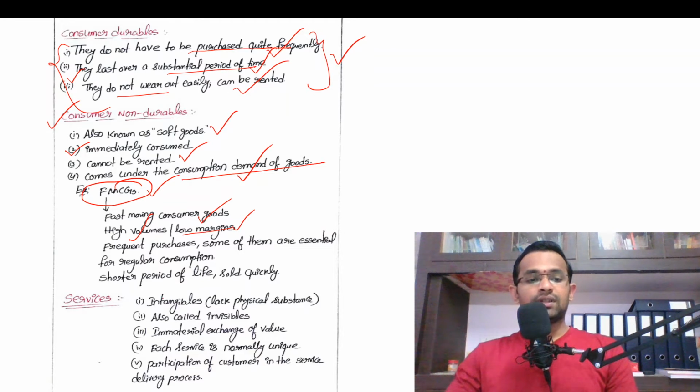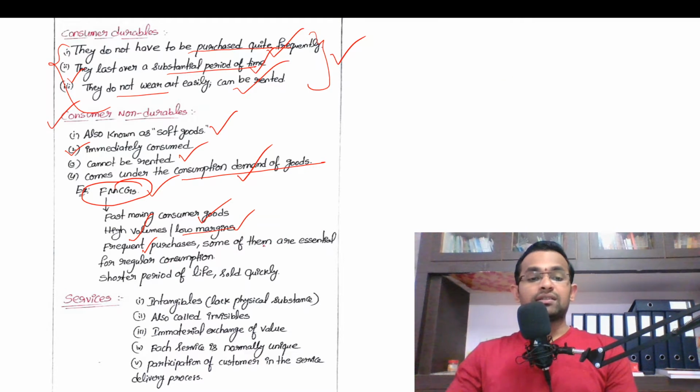Am I clear? Yes. So there are frequent purchases. We purchase fast moving consumer goods frequently. We purchase milk every day on a daily basis, but we cannot purchase a refrigerator on a daily basis, right? That's why consumer durables are purchased over a period of time, whereas consumer non-durables are purchased frequently.